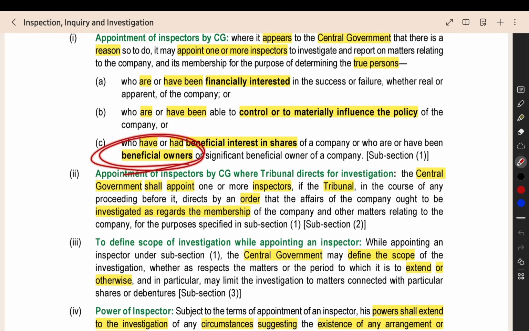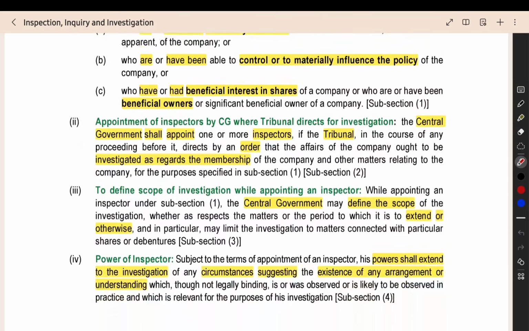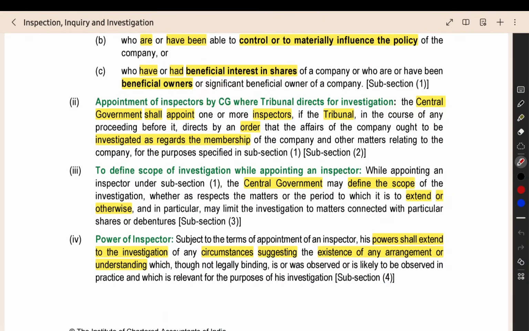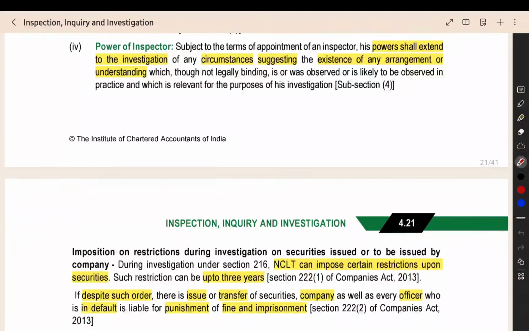Who are the beneficial owners? That we have to find out, and for that we are doing the investigation. The central government will appoint the inspector. And if the tribunal makes an order to do the investigation, in that case also, the central government will appoint the inspector.